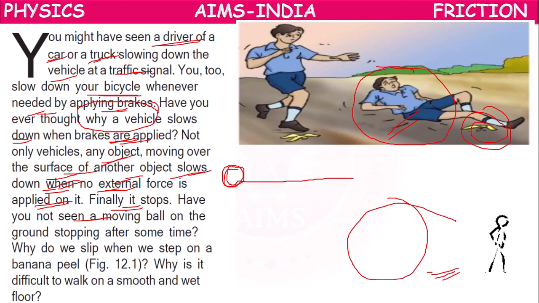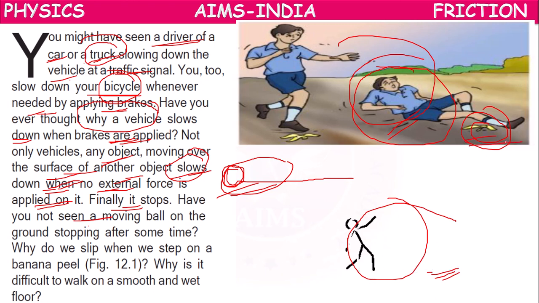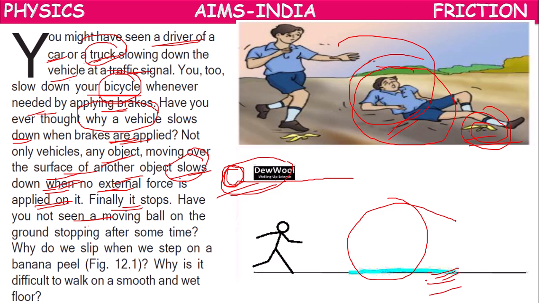We slow down our vehicles, or stop our bicycle by applying brakes, or an object slows down when rolling on the ground, or a moving ball stops after rolling for some time, or we fall down on the floor when we keep our leg on the banana peel, or when we are running on a wet floor.